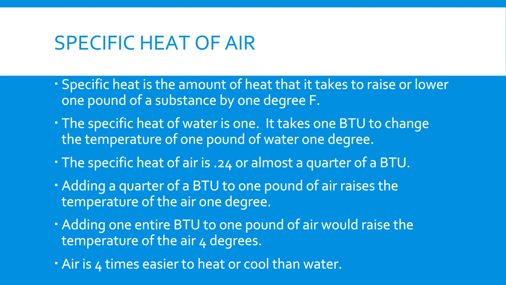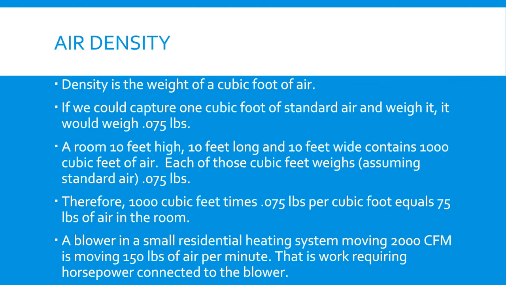The specific heat of air is different. The specific heat of air is 0.24 or almost 1/4 of a BTU. If you were to add 1/4 of a BTU to 1 pound of air, it would raise the temperature of that air by 1 degree. Adding an entire BTU to 1 pound of air would raise the temperature of the air 4 degrees. Air is 4 times easier to heat or cool than water. The specific heat of standard air is 0.24.